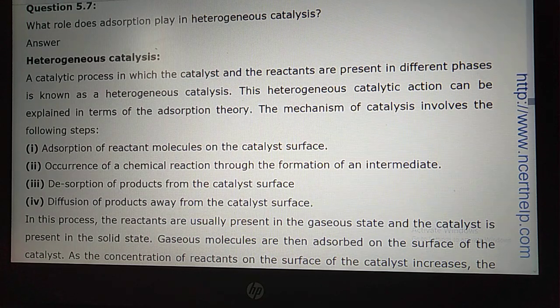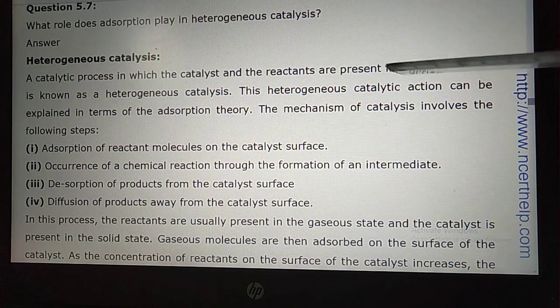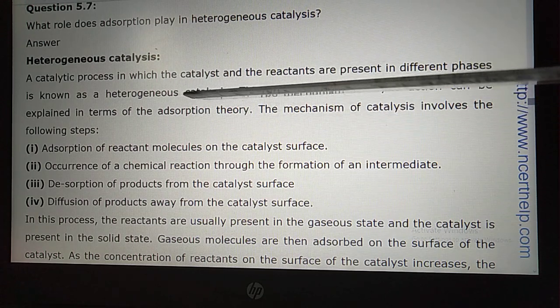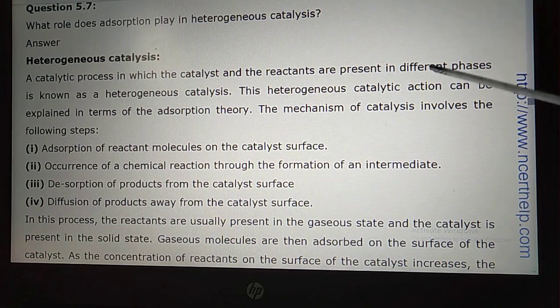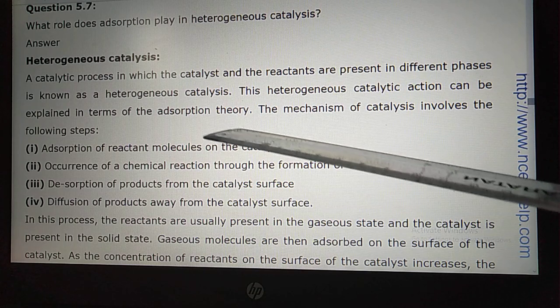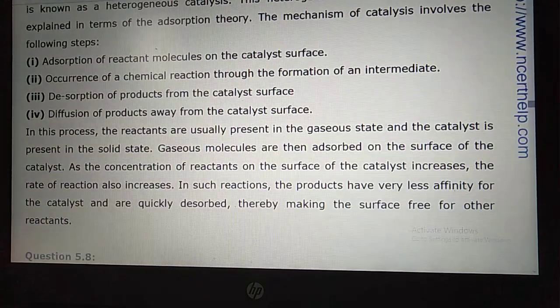Let us read out heterogeneous catalysis. A catalysis process in which the catalyst and the reactant are present in different phases is known as heterogeneous catalysis. It means the reactant and catalyst are in different phases. This heterogeneous catalysis can be explained in terms of adsorption theory. The mechanism of catalysis involves the following steps. So let us see, student, what the steps are.